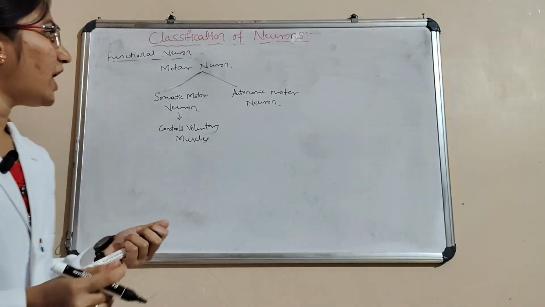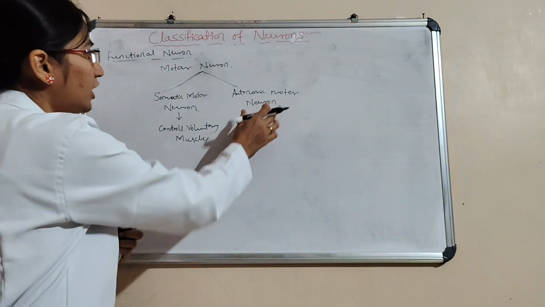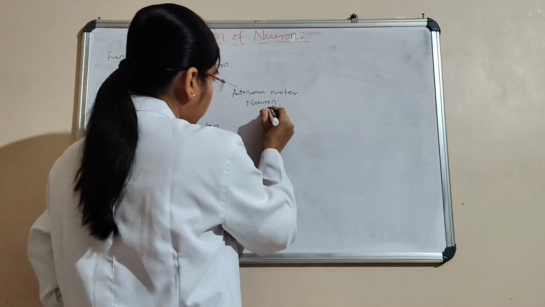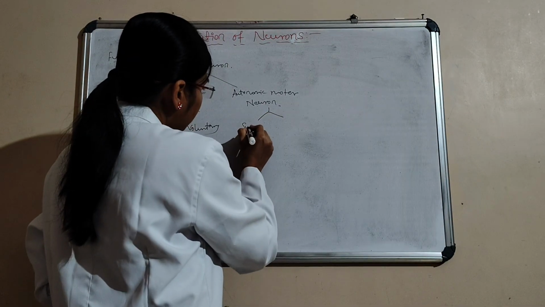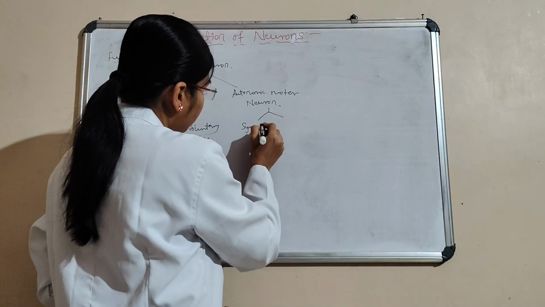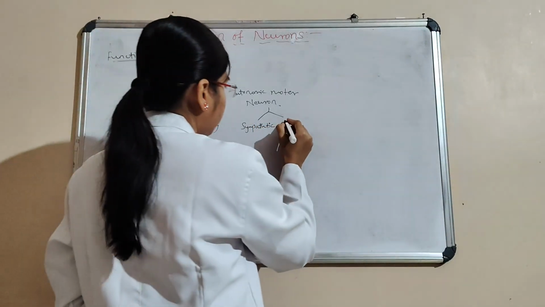And then the autonomic motor neuron. Again it is divided into two types, that is sympathetic and parasympathetic.